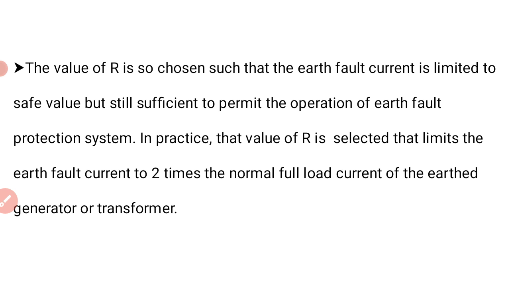In practice, the value of R is selected so that it limits the earth fault current to 2 times the normal full load current of the earthed generator or transformer. This is the one rule they use here.